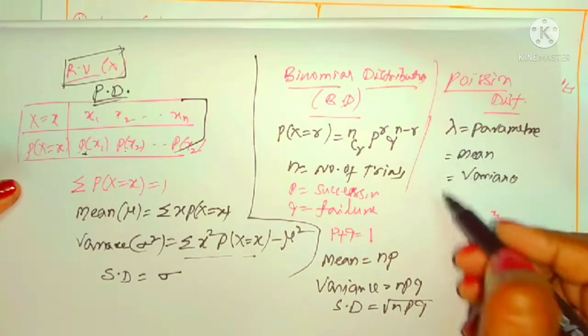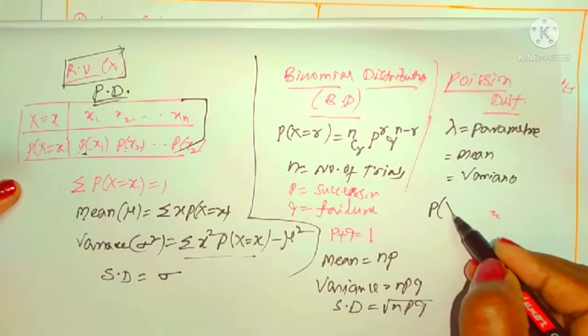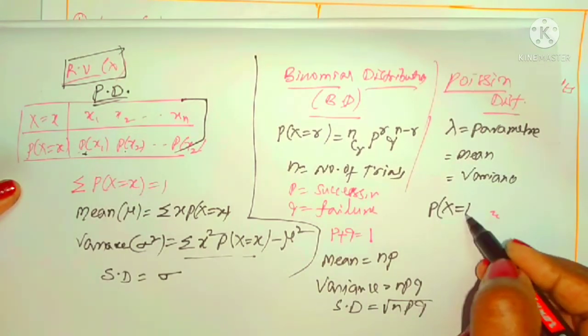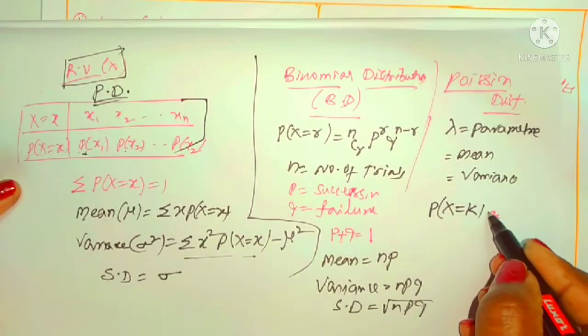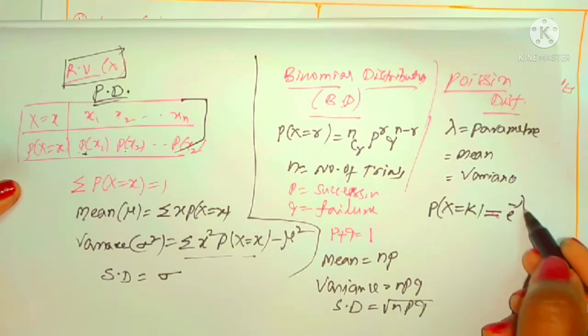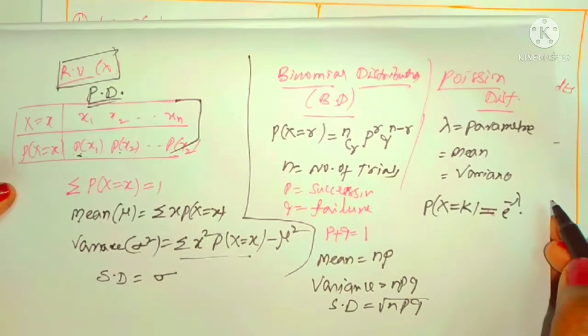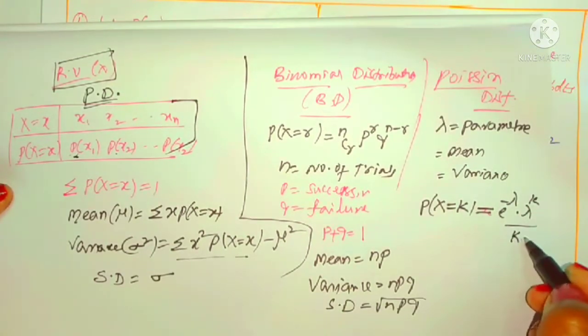If you know the parameter lambda, then a certain probability, some k, some r, etc. Here I have taken some r, but for difference purposes I am taking some k. We can collect it by this formula: e power minus lambda, lambda power k by k factorial.